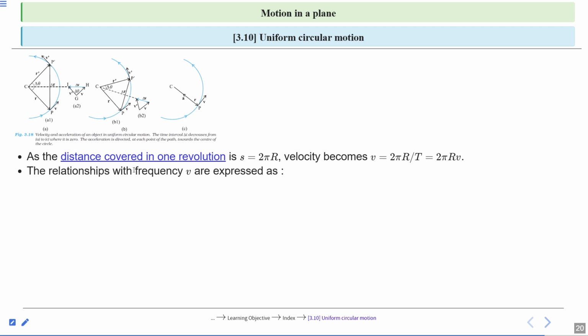The relationships with frequency nu are expressed as omega is equal to 2 pi nu, and velocity is equal to 2 pi r nu. So centripetal acceleration becomes 4 pi square nu square r. So this is all about the centripetal acceleration.